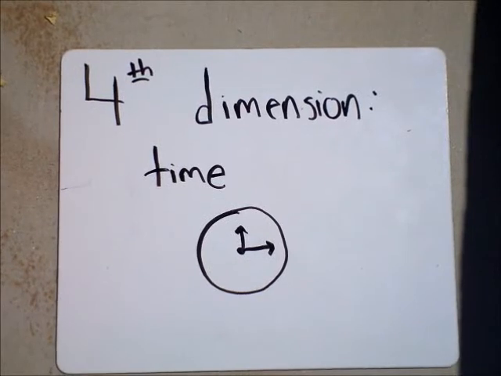After the first 3 dimensions of space comes the dimensions of time. The fourth dimension is time. It moves in 2 directions, forward and backward, but humans can only move in one.